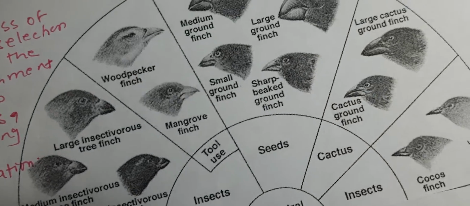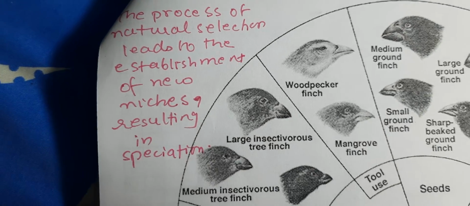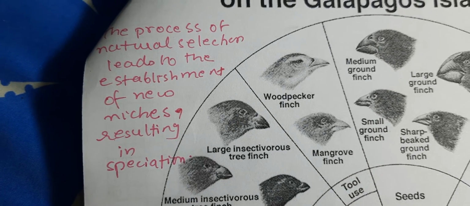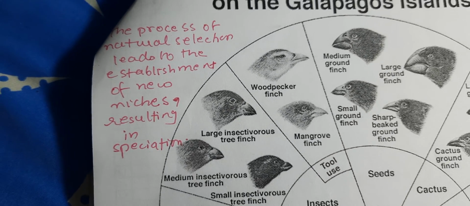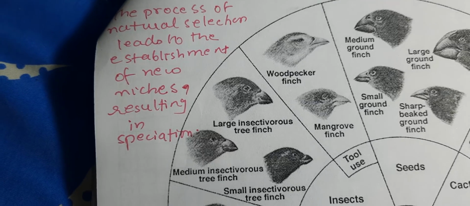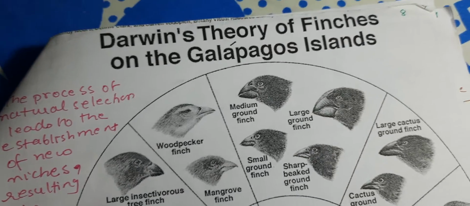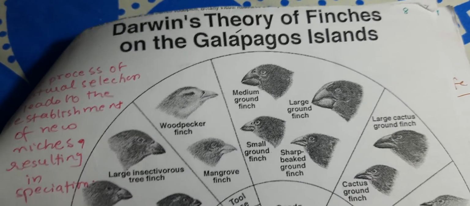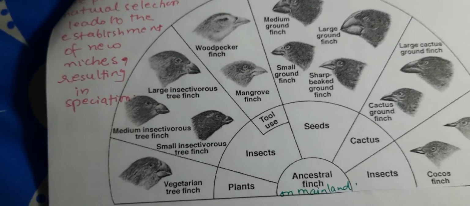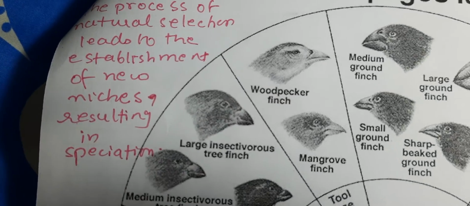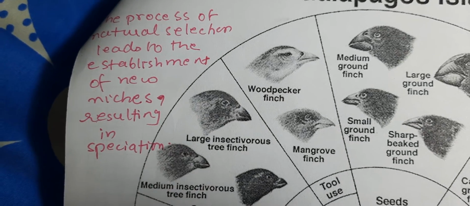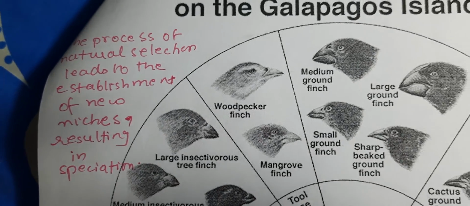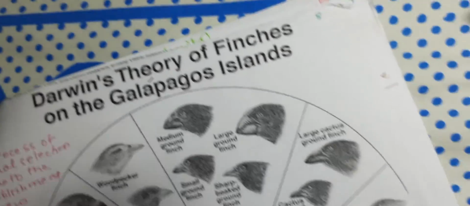So the process of natural selection leads to the establishment of new niches, resulting in speciation. There are certain recent findings also on this, that the diversity also leads to the establishment of new ecological niches.